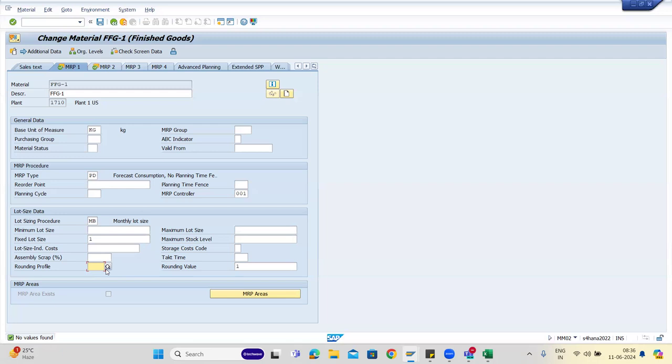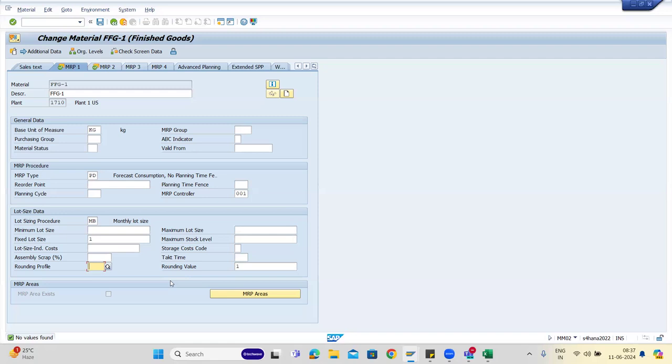Is there a combination applicable to the rounding profile and rounding value also, like when we used the fixed lot size, we had to enter the fixed lot size? Mostly it is for fixed lot size and monthly lot size. Okay, understood. So it's all business.